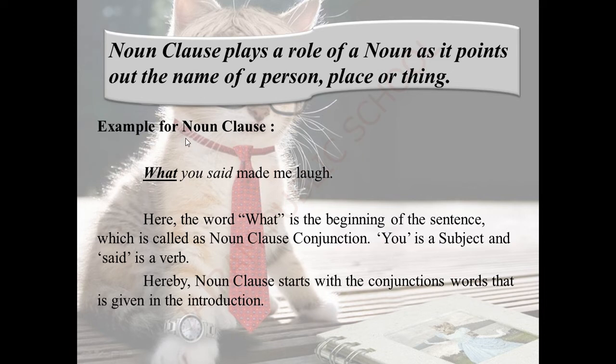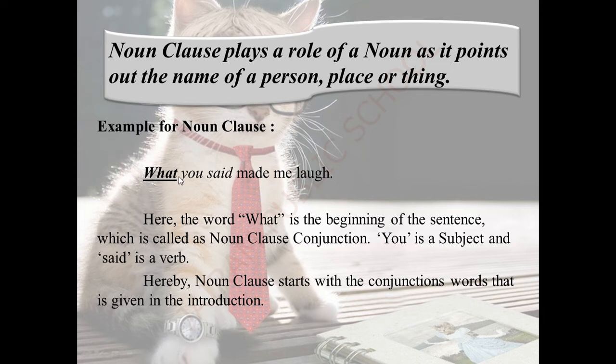So I told you a noun clause always begins with a noun clause conjunction, which can help us find out that this is a noun clause sentence. So this is a trick word, a clue word which helps us find out what is a noun clause. See, what is a subject here, right? It plays a role as a subject. So it is a noun clause conjunction. What you said. You is as usual a subject, said is a verb. So on the whole, what you said is a noun clause sentence.